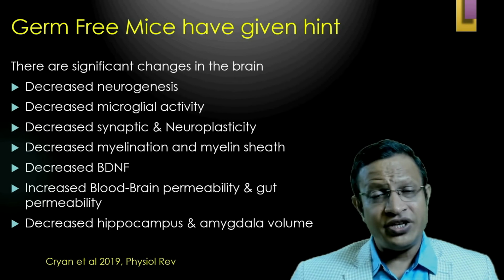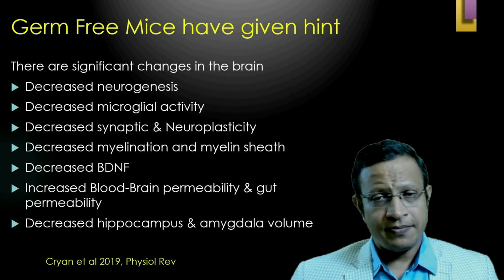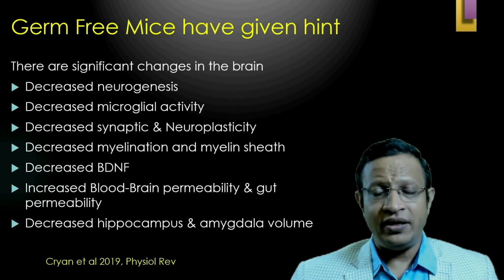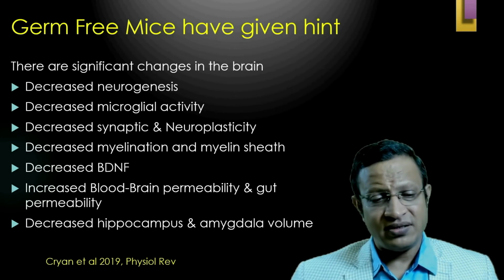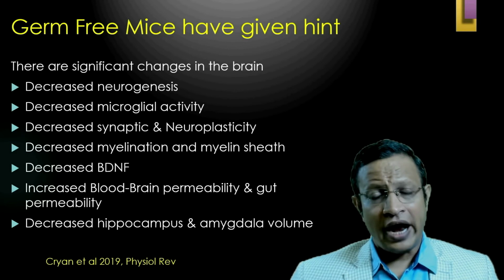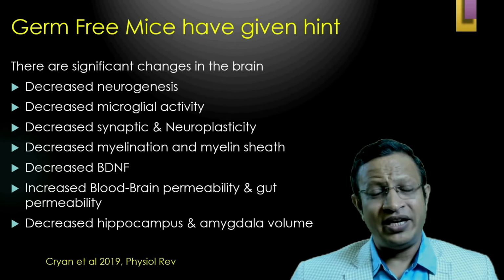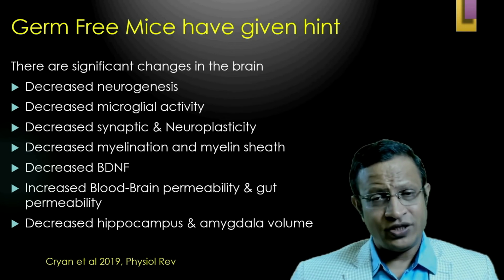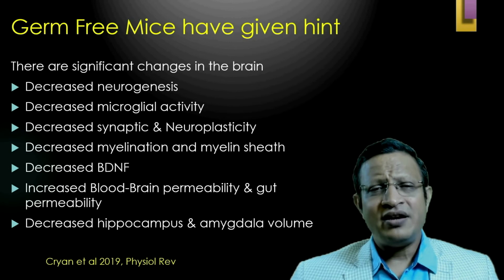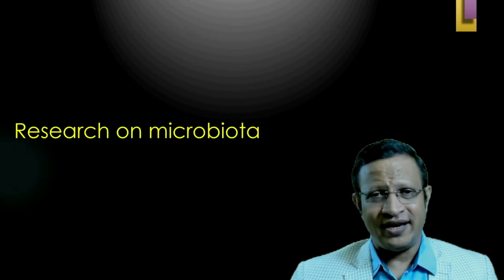And there are significant changes seen in these germ-free mice, such as decreased neurogenesis, decreased microglial activity, decreased synaptic plasticity and neuroplasticity, decreased myelination and myelin sheath, and also decreased brain-derived neurotrophic factor. Blood-brain barrier permeability is very high, gut permeability is very high, and also decreased hippocampus and amygdala volume, which indicates there is decreased memory, decreased learning, and also decreased neuroplasticity in these areas.